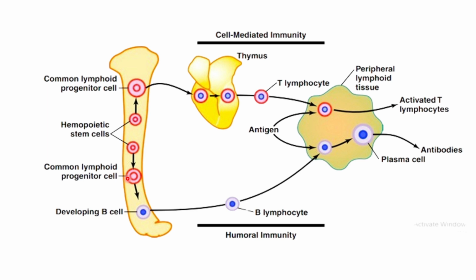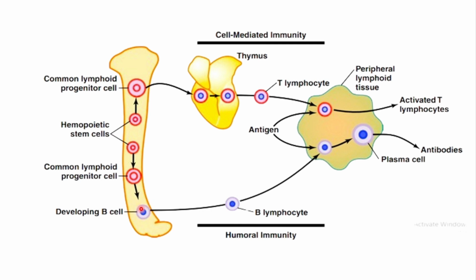These lymphoid progenitor cells will be further differentiated into B and T lymphocytes, but before the final formation, the pre-processing is done. So this common lymphoid progenitor cell, which is going to form the B cell, here is the developing B cell.